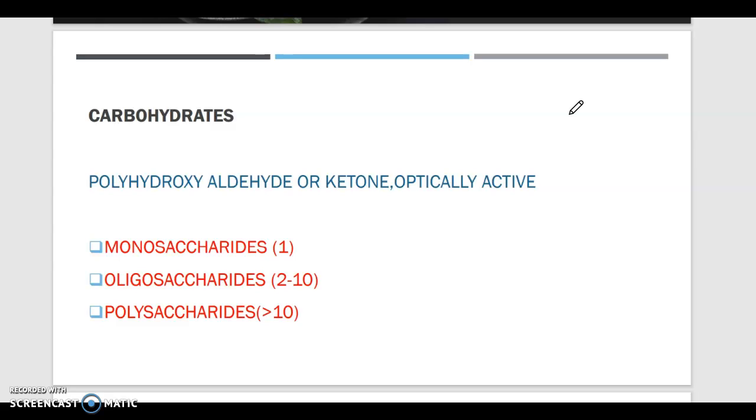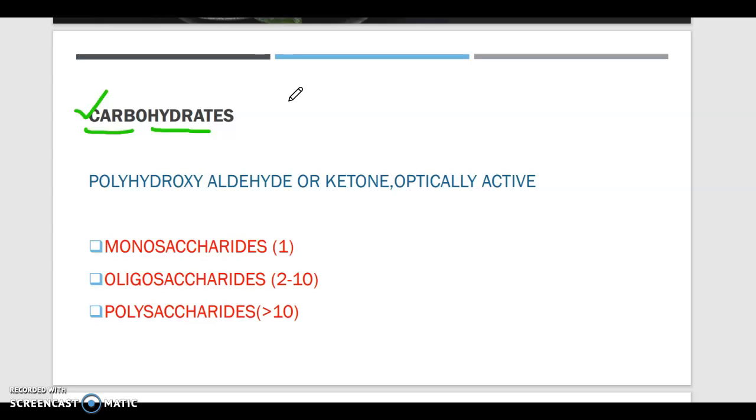basically carbohydrates. So what is a carbohydrate? It is our first topic of discussion. From this name, carbohydrates, it should be very clear to you that it is hydrate of carbon.